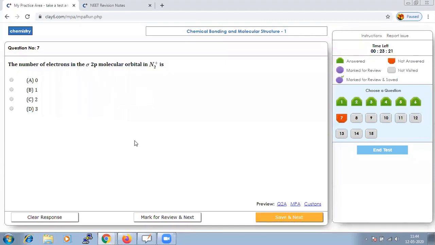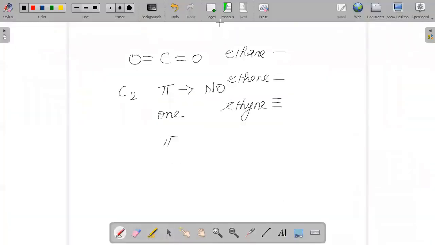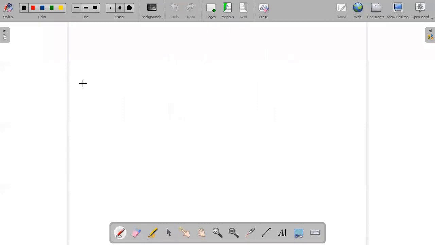Next is the number of electrons in the sigma 2p orbital in N2 plus. When we are talking about the molecular orbital configuration, if we do an electronic configuration, it should be like this: sigma 2s has 2 electrons, sigma 2s star has 2, pi 2p has 4, and sigma 2p has 1.